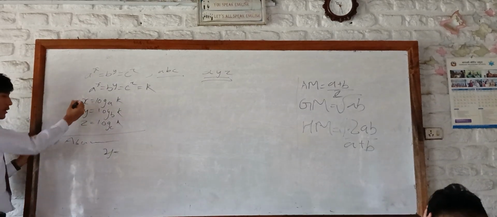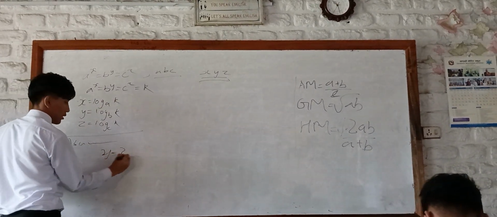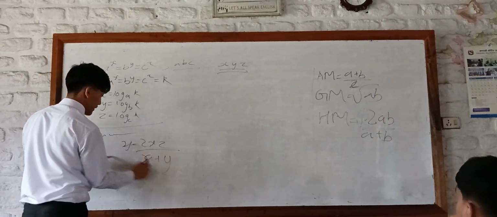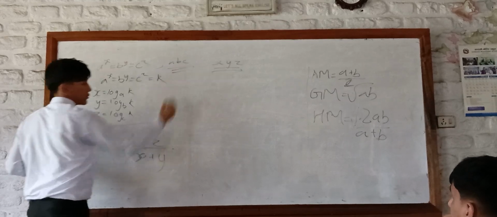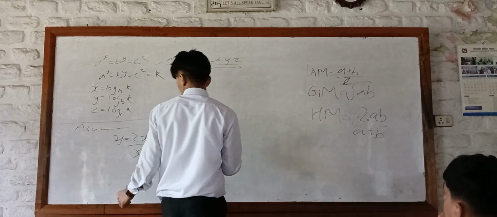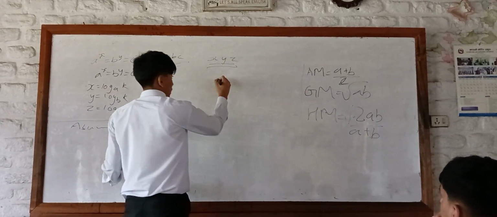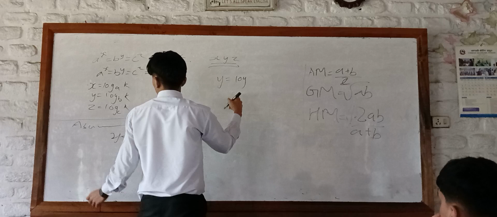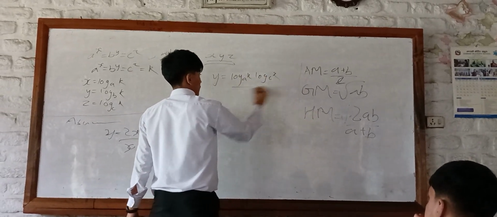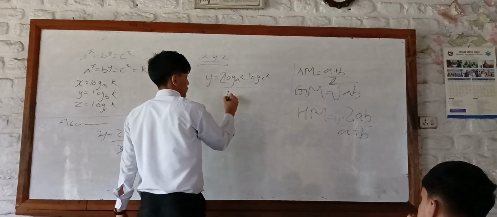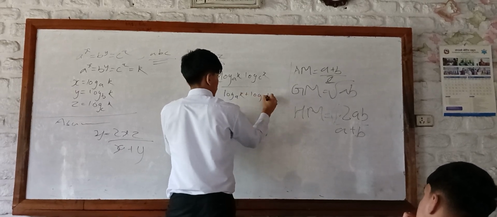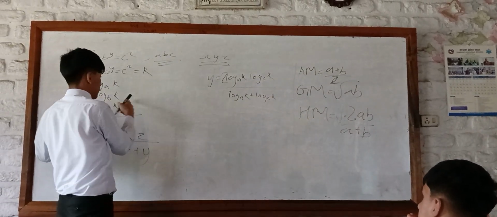Then a becomes x, b becomes z, and this is the relation that is true if this condition is true. Now substituting the values here. Here we have to take this for this value.